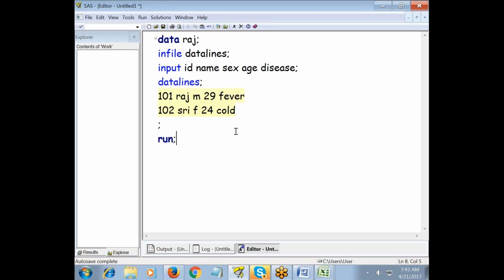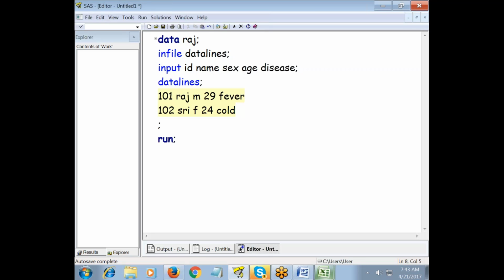So we can type this data, or we can copy it, no issues. This is just a small sample program. Going forward, in real-time scenarios, we never type the data, but still this is a sample program I'm showing you. So this is how I read data which is typed in the SAS environment. Just to clarify your question, yes, in SAS also we can enter data.